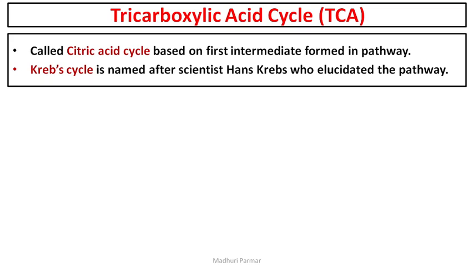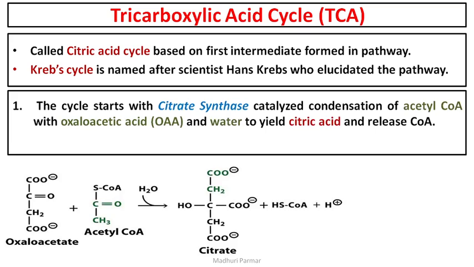Krebs cycle is named after the scientist Hans Krebs, who elucidated the pathway. Like how Melvin Calvin found out the Calvin cycle, and Embden Meyerhof Parnas found out the EMP pathway or glycolysis, same way, Hans Krebs found out the Krebs cycle. So that is how it is named.